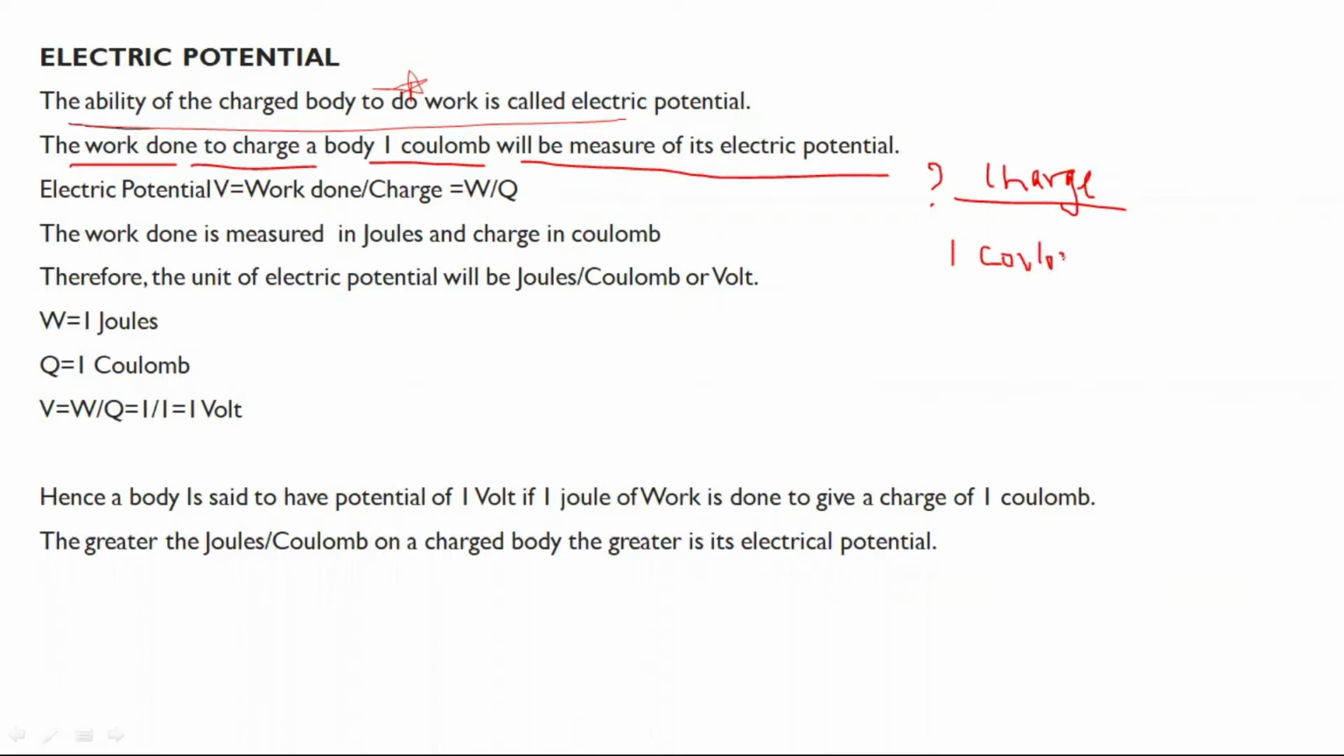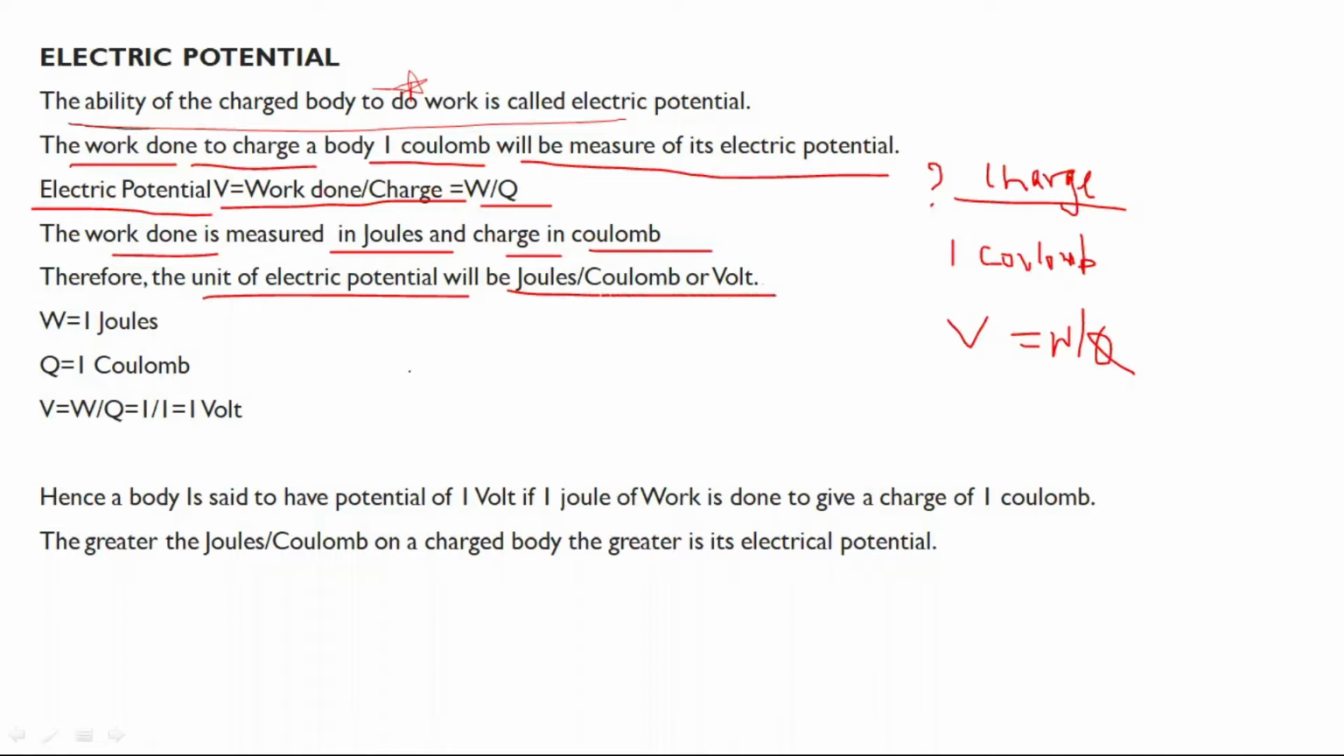Electrical potential can be shown as V is equal to work done by charge, that is W by Q. The work done is measured in joules and charge in coulombs. Therefore, the unit of electrical potential will be V is equal to W, which is 1 joule, and Q is equal to 1 coulomb. That is 1 by 1 is equal to 1 volt.